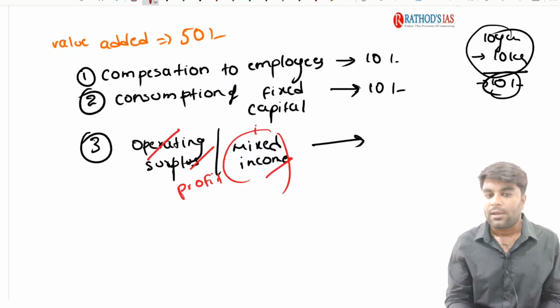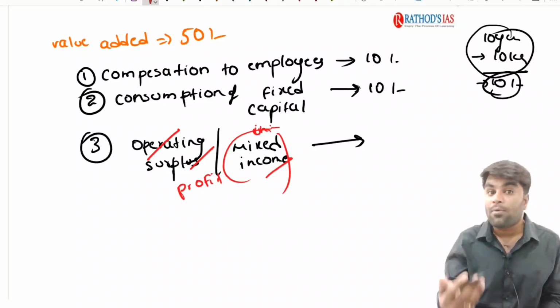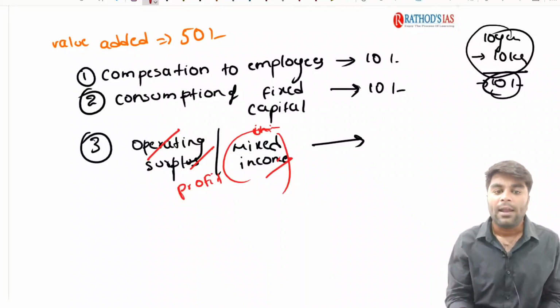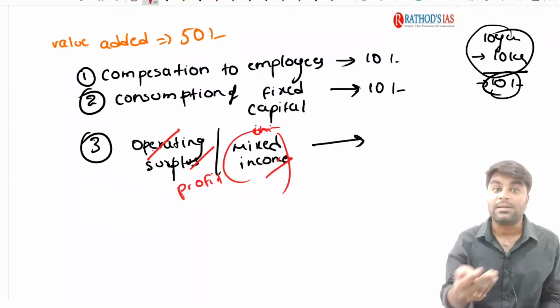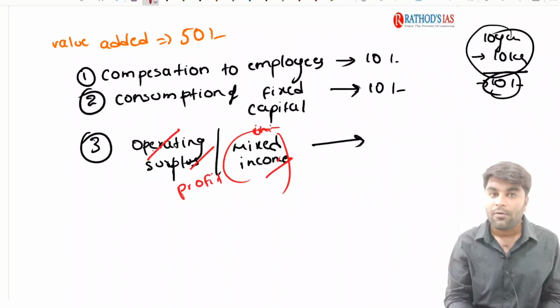See, in the case of unincorporated companies, which are not registered companies, if they add a profit, we call it a mixed income, and in the case of incorporated, registered companies, if they add a profit, it is called operating surplus. Imagine that money is about 20 rupees.